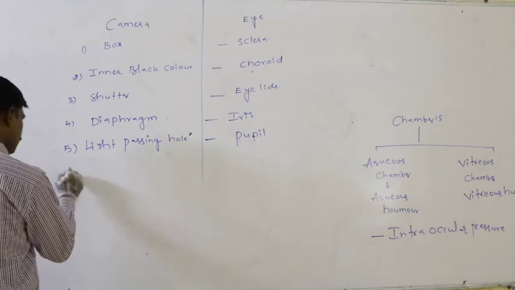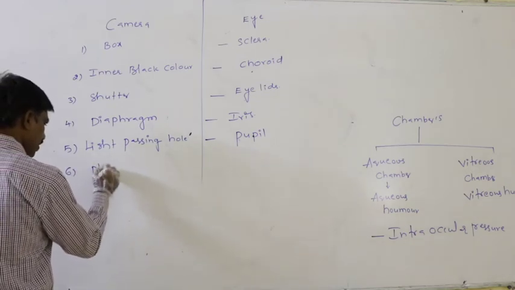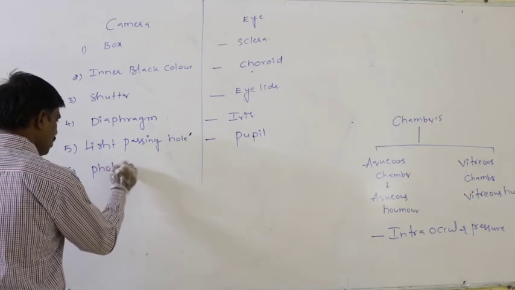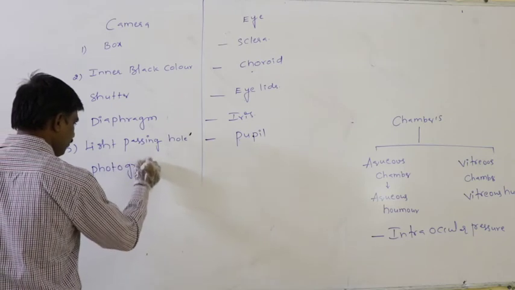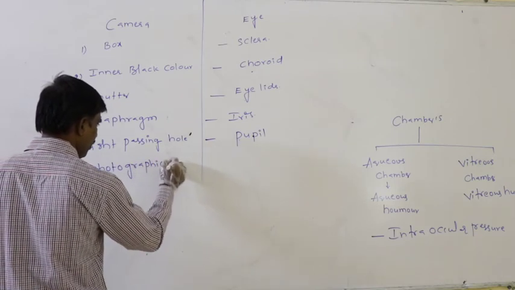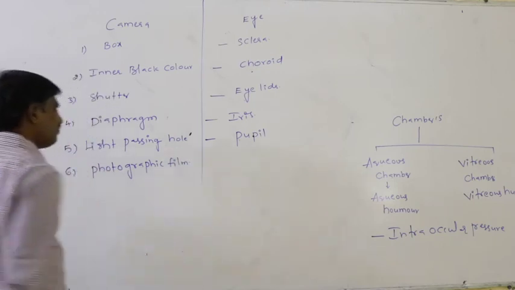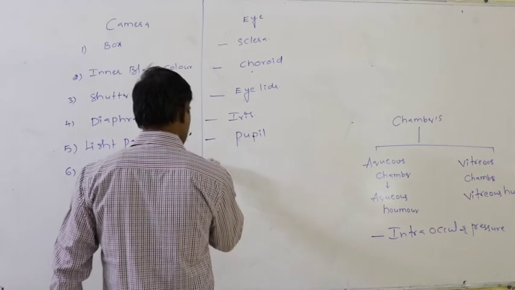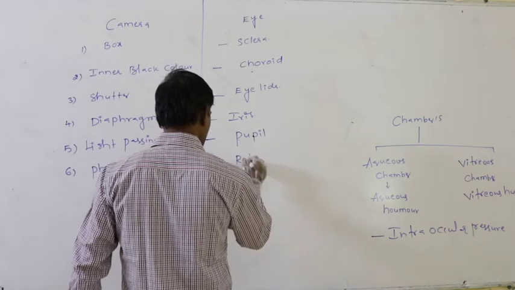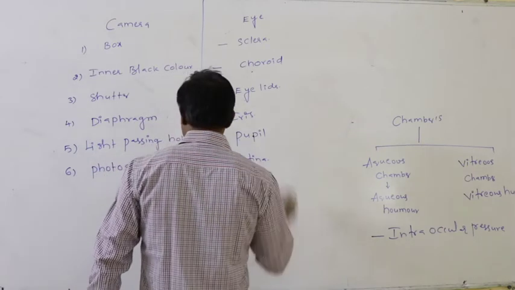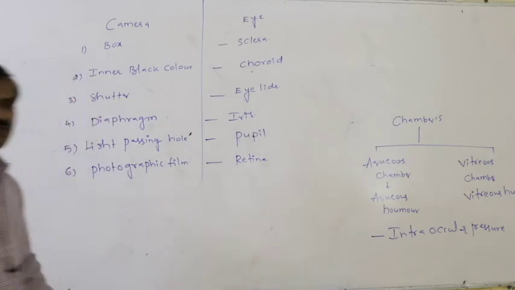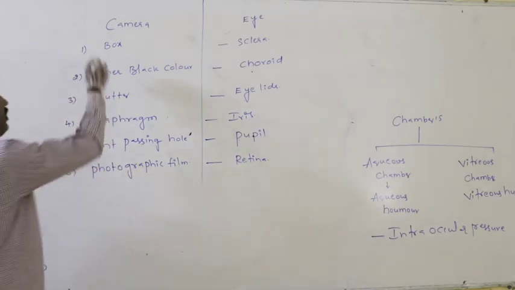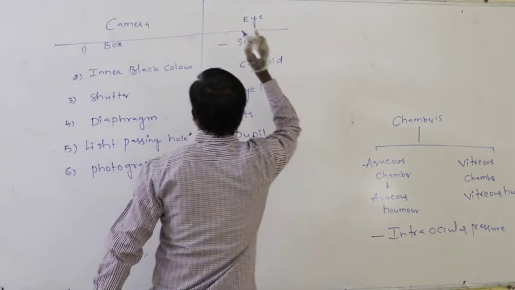Next, the photographic film. The photographic film, or photographic plate, can be comparable with the retina. Very, very important from the NEET examination point of view.